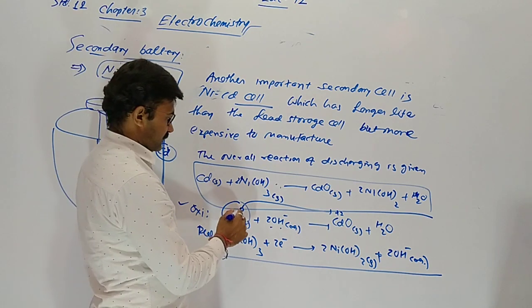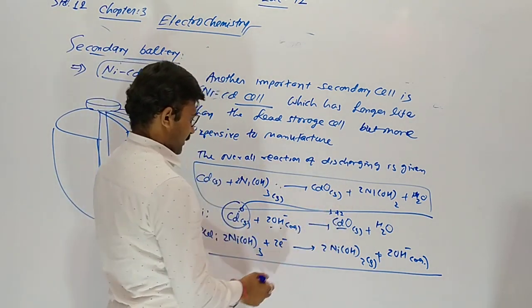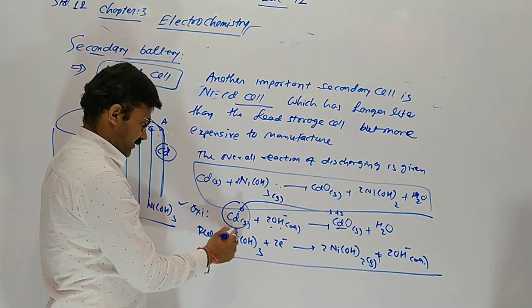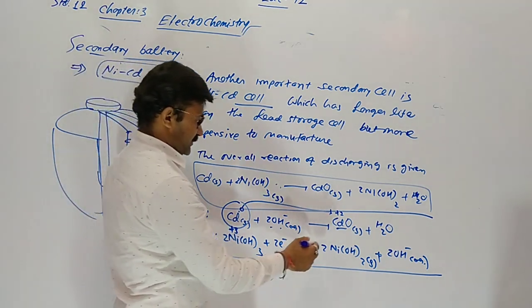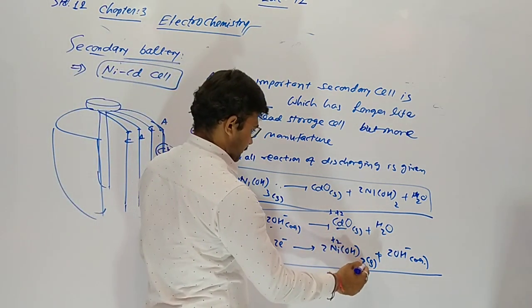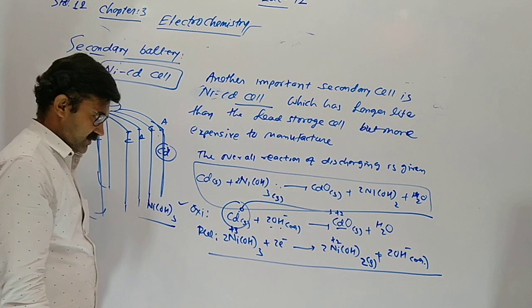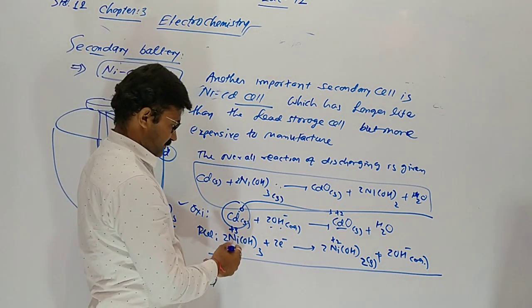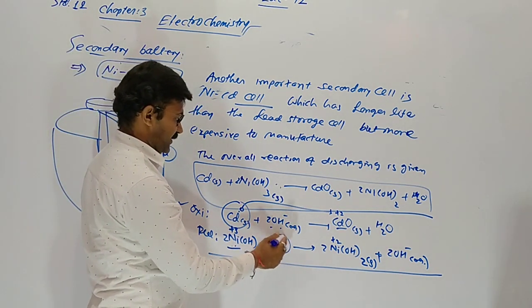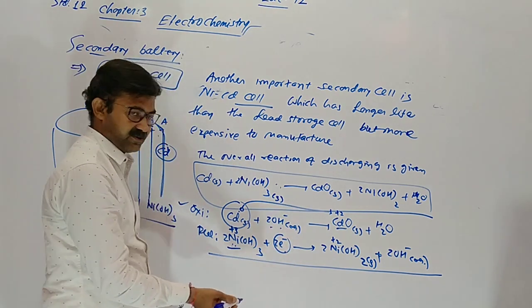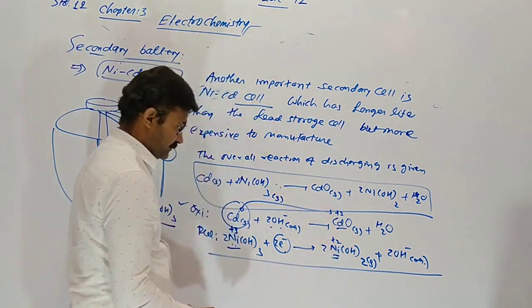Here cadmium converts from 0 into plus 2, that is oxidation. Here nickel having plus 3 charge converts into plus 2, so reduction. 1 Ni plus 3 gains 1 electron, 2 Ni plus 3 gains 2 electrons, so Ni plus 2.